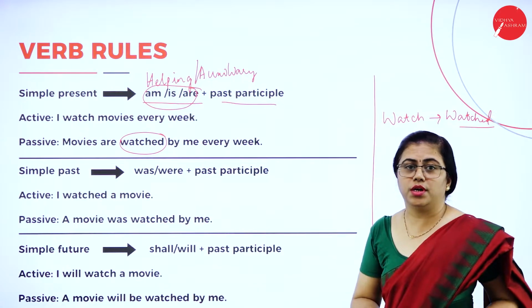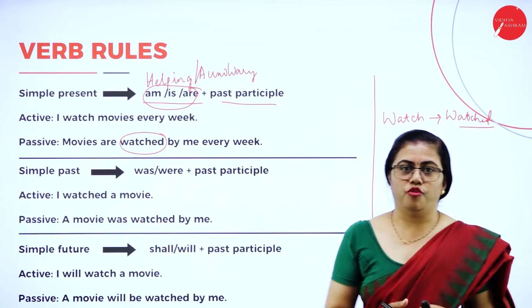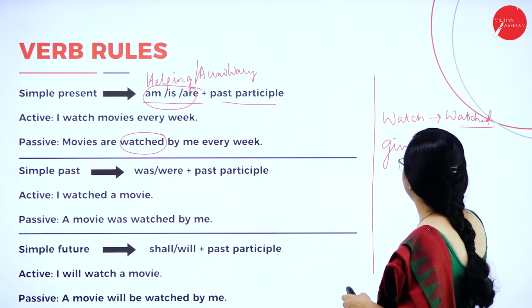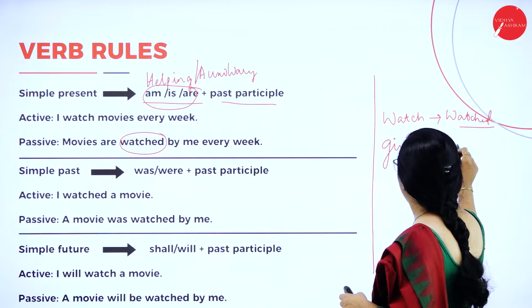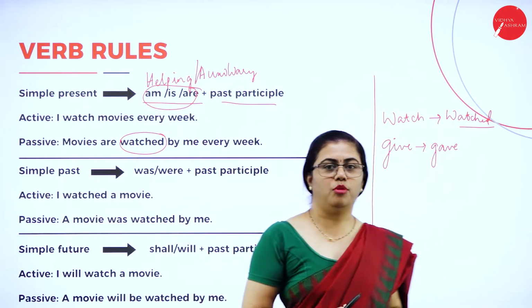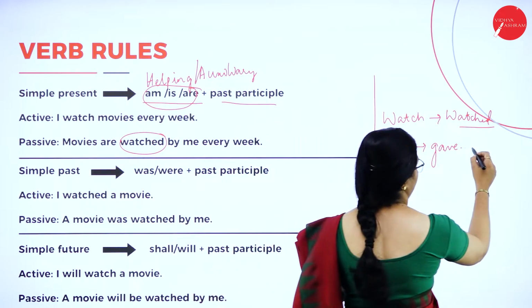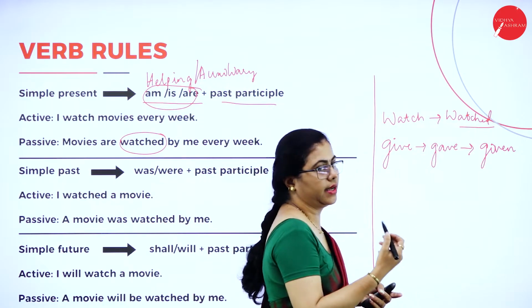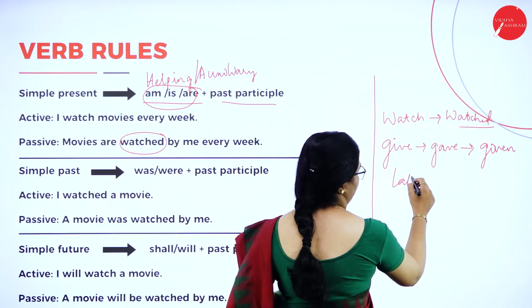There are a few words which have 3 verb forms, like give. The past tense is gave, and you have another form of the verb, that is given. There are many words like that: given, taken, done.